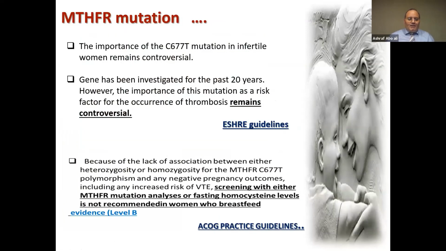So what about the guidelines? The importance of this mutation in infertile women remains controversial. The gene has been investigated for the past 20 years. However, the importance of these mutations remains controversial. The ESHRE guidelines and the American College of Practice guidelines say that screening with either MTHFR mutation analysis or fasting homocysteine level is not recommended in women with recurrent pregnancy loss.